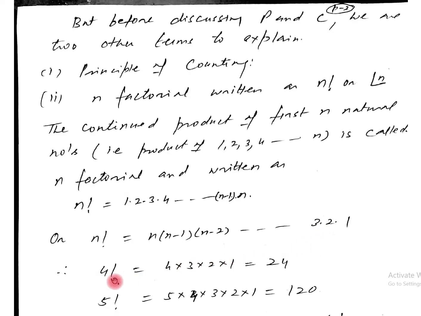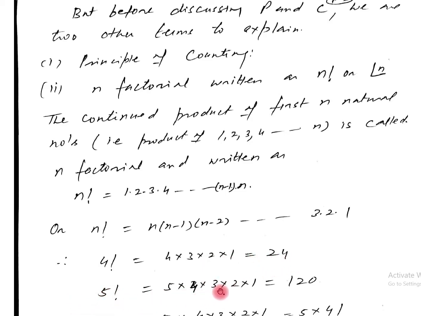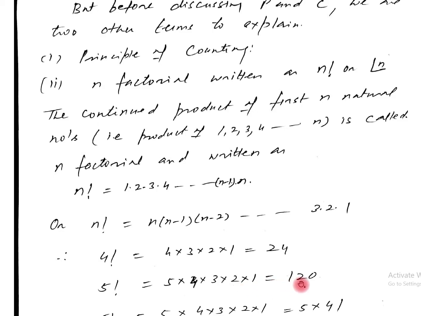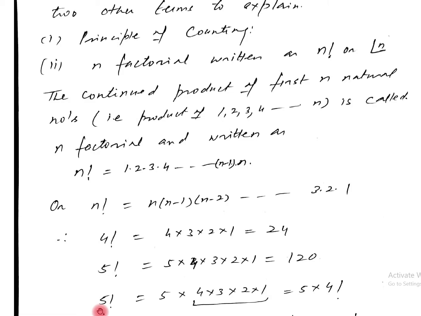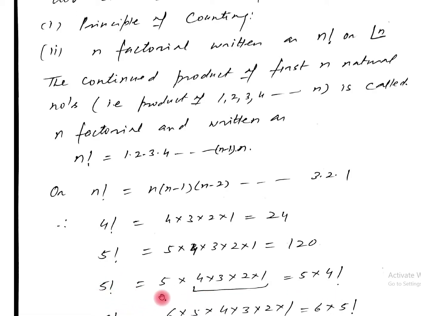Similarly, 4 factorial means 4 into 3 into 2 into 1, which is 24. 5 factorial means 5 into 4 into 3 into 2 into 1, which is 120. Again, 5 factorial can be written in terms of 4 factorial: 5 factorial is equal to 5 into 4 into 3 into 2 into 1. The 5 stays as it is, and the rest can be written as 4 factorial.